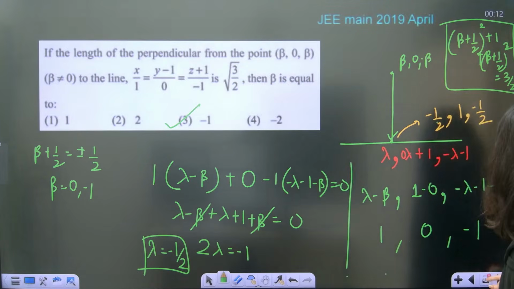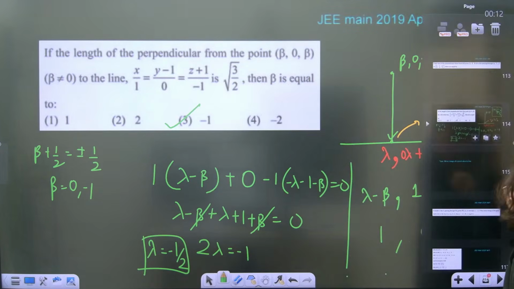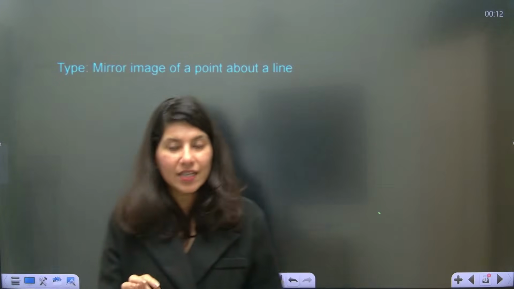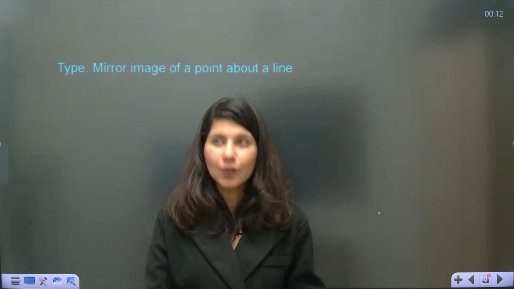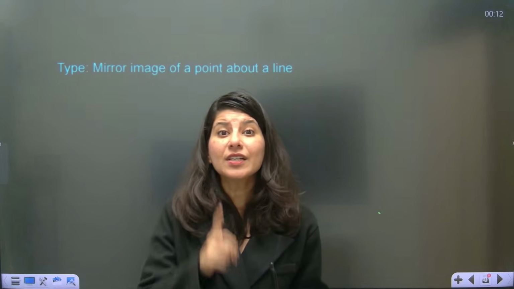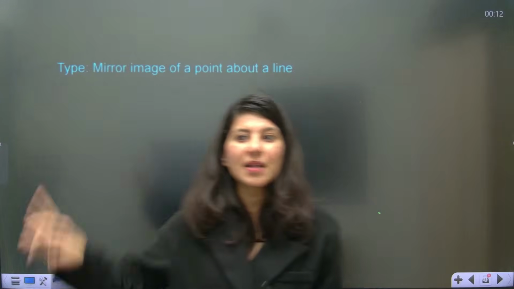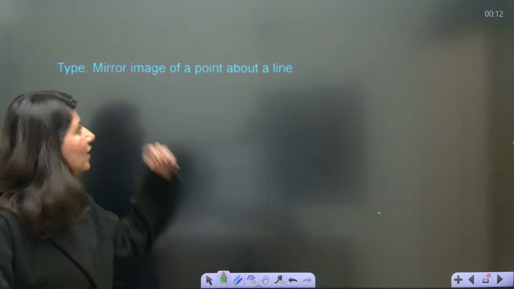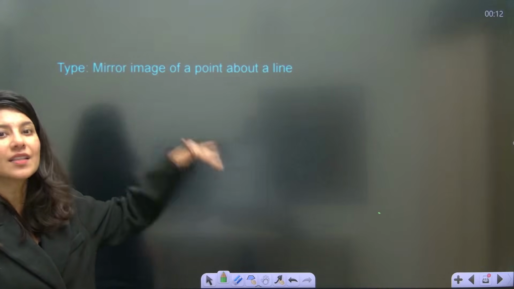Clear? Perfect. Now the next model. In the previous model, two things are already covered. Number one, foot of perpendicular. Number two, perpendicular distance of a point from a line. Same concept. Now mirror image of a point about a line. Same concept, guys. I don't even have to make this another model.